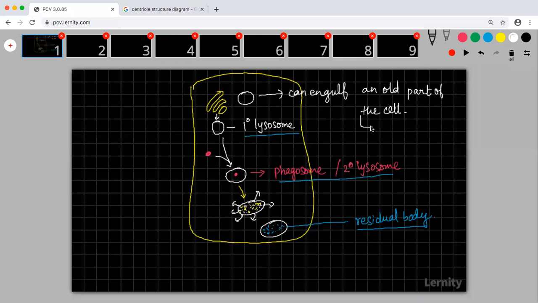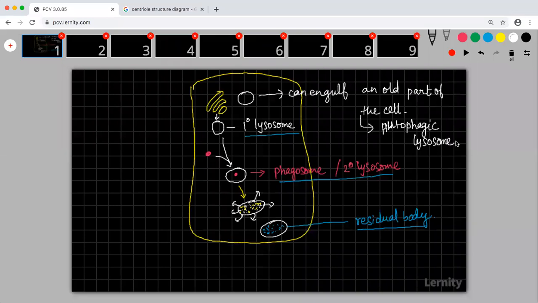In such a case, we call that an autophagic lysosome. When it is engulfing the old part of a cell, there are some repair mechanisms happening.